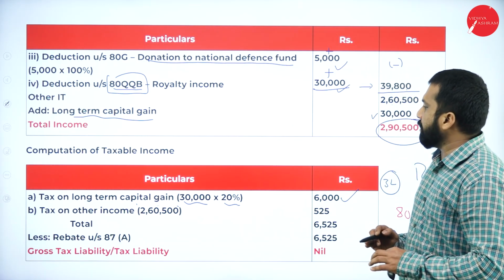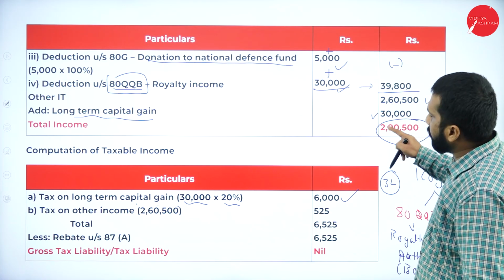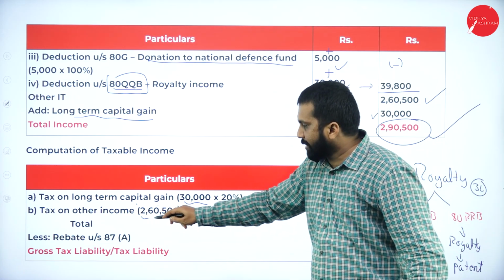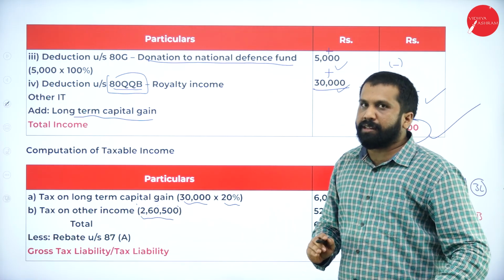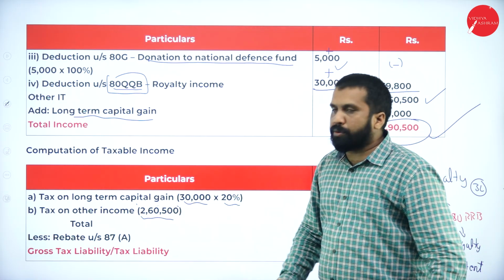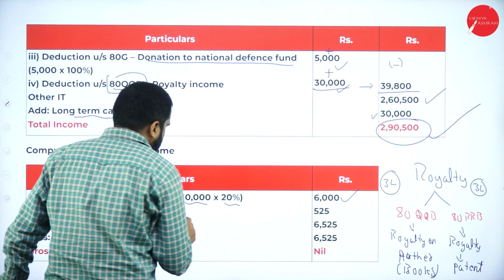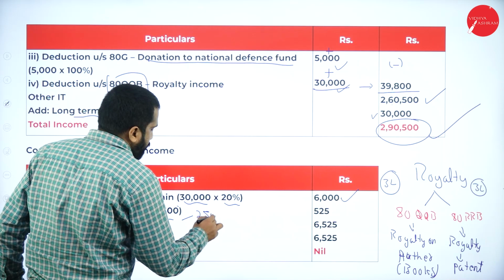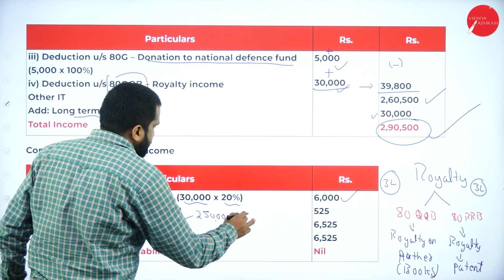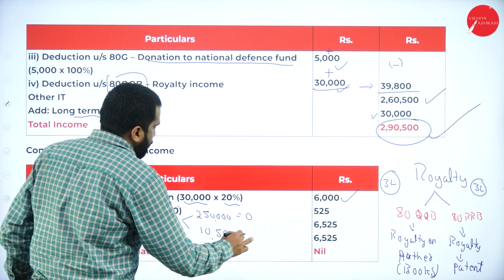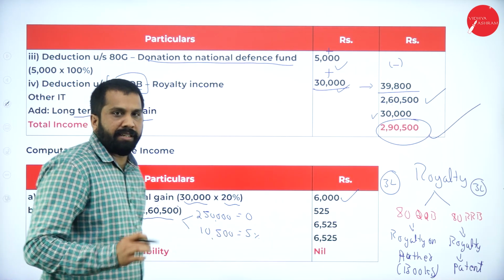Next, remaining is what? Out of 2,90,500 minus 30,000, you got how much? 2,60,500. In this, up to 2,60,500 means make two slabs. Up to 2,50,000, 0, and remaining 10,500. On that you calculate 5% tax.